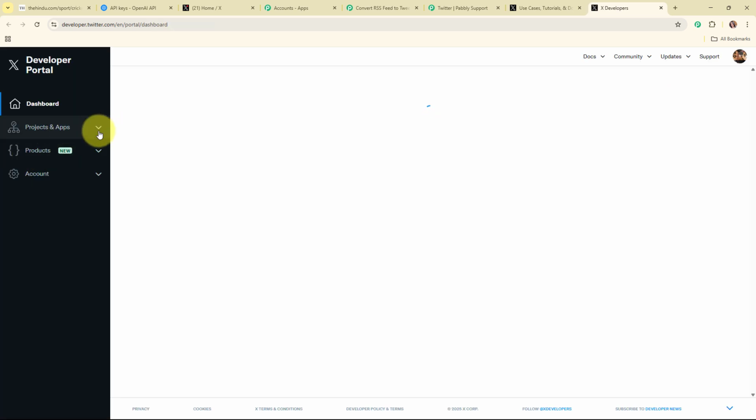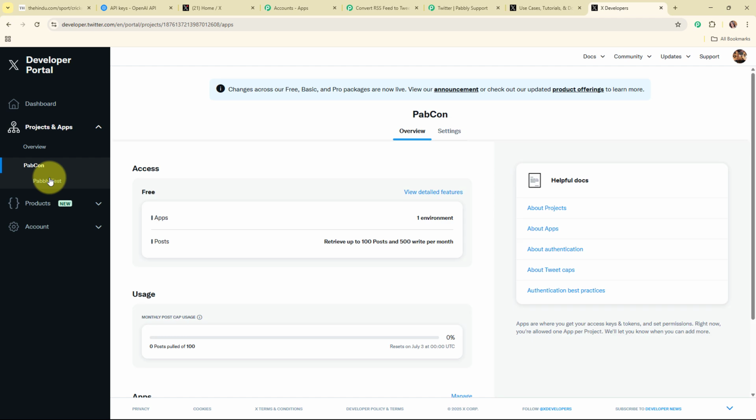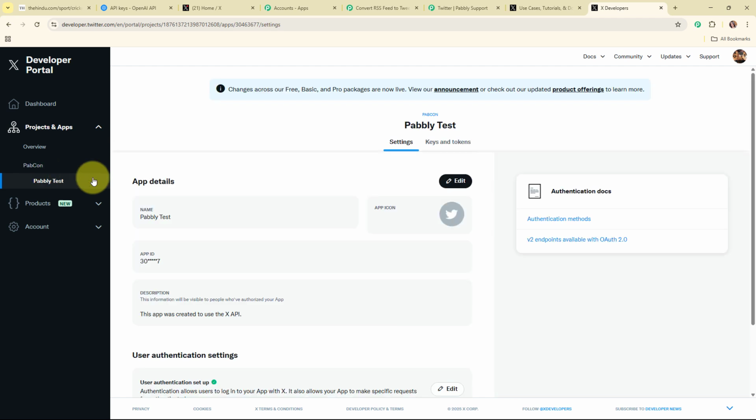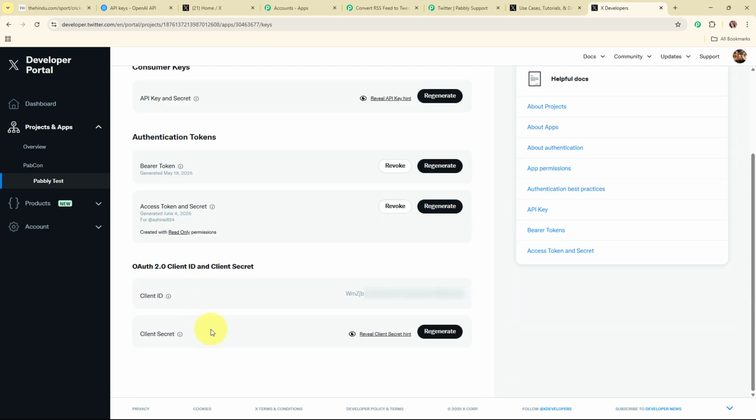And from here I'm going to click on this projects and apps, and from here I'm going to select my test project that I've already created over here. And from here I'm going to click on the keys and tokens. Here you can see client ID and the client secret over here. So I'm going to copy all these details and paste them in my Pabbly's workflow.